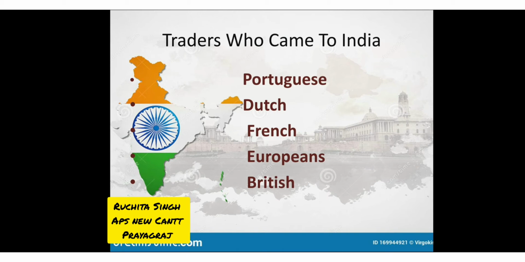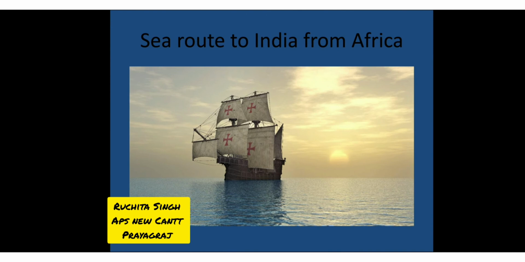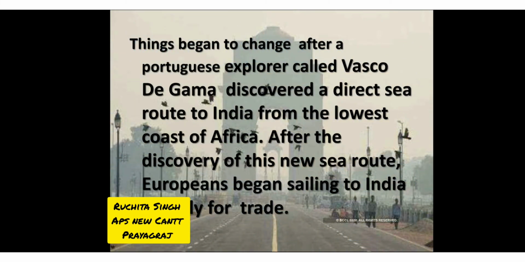They all started doing trade with India through the routes found by Vasco da Gama. And this is the picture of a sea, children, through which the export was done from one country to another.